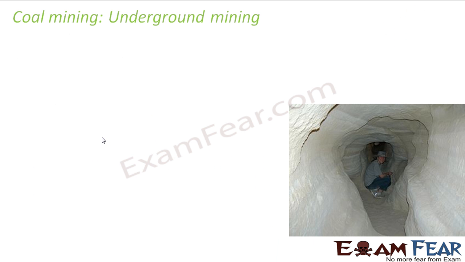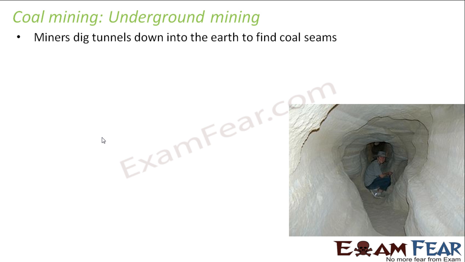Let us start with underground mining. It is the most common method of coal mining, and a major percentage of coal is mined using this method. What happens in underground mining? Miners dig tunnels down into the earth to find coal seams. Coal seams means it is not that coal will be formed everywhere. If you start digging any surface, you will not necessarily get coal under it. You will first have to detect where you actually have coal deposits under the surface of the earth.